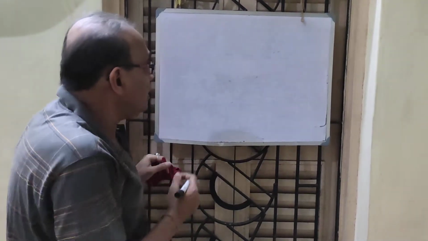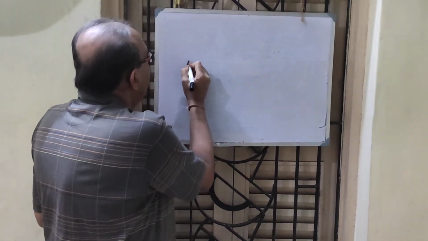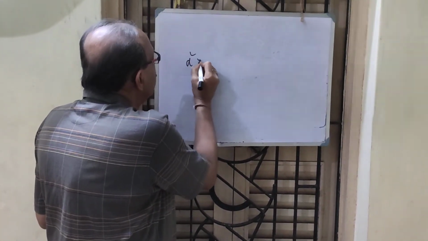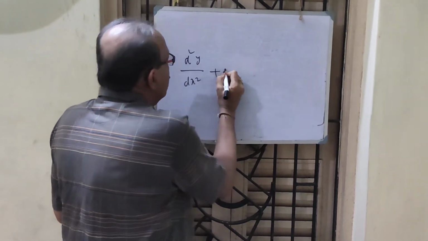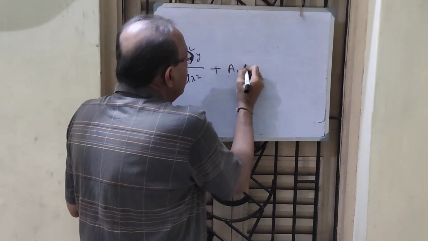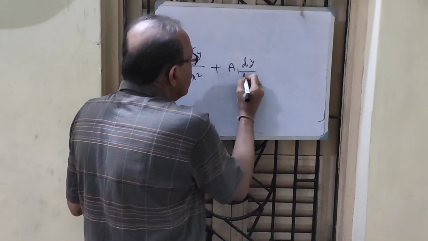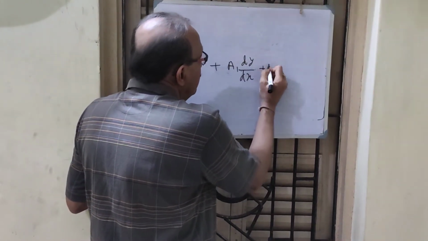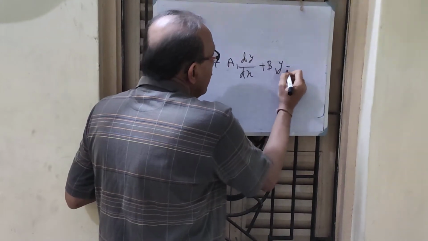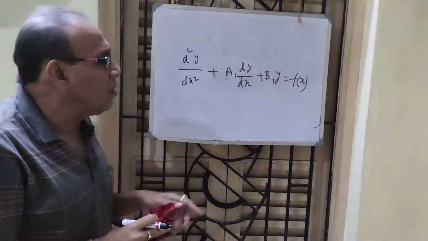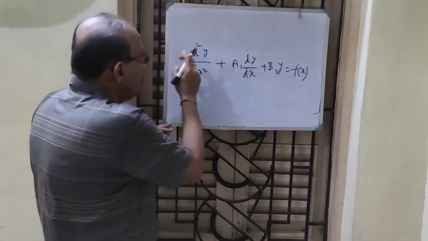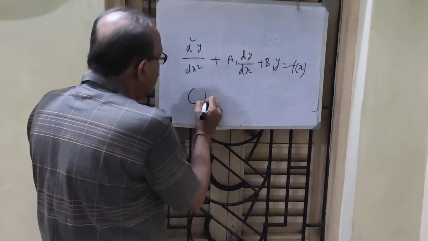Let us come here. If I take a very simple differential equation, d2y/dx2 plus a1 dy/dx plus b1 y equals f(x). You know from class 12, when f(x) equals 0, the solution is known as the complementary function.